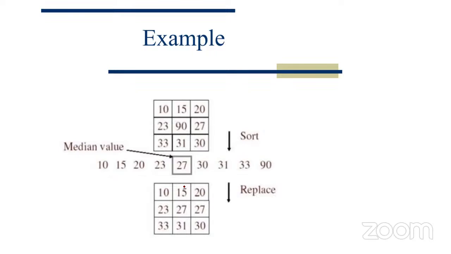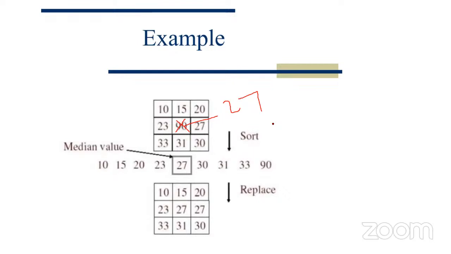So first we have to find the median. How to find the median? Arrange the elements in either increasing or decreasing order. After that, the central element is the median value. But if you have an even number of observations, the average of the middle values is the median value. But here we are taking odd size, that's why there is no issue. The middle observation is the median, and the central pixel value we have to replace with the median value. So what is the central pixel here? 90. That is replaced with 27. Now 27 is very close to the surrounding pixel values, which indicates that the noise, called salt noise, is reduced. So this is a simple numeric example. Hope you understood how we applied the median filter to the given 3x3 example.